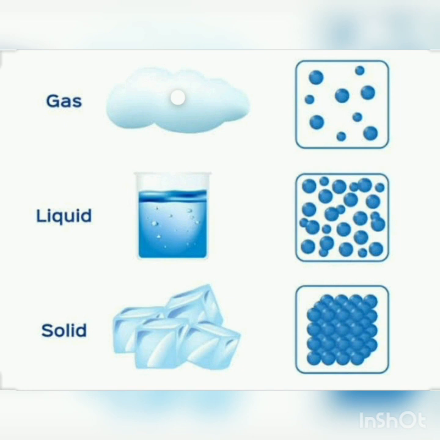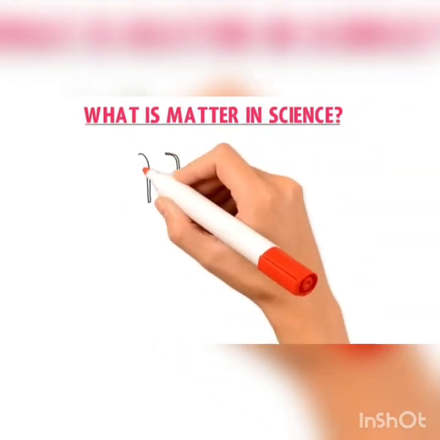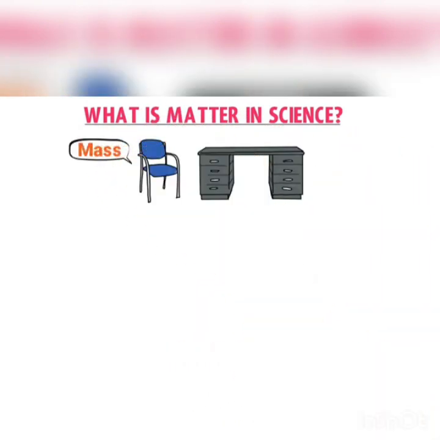Let us watch a video clip related to this, about what matter is, the states of matter, their properties, etc. Now, what is matter in science? Let's consider a chair and a desk. This chair occupies some space, so it has volume. Also, it has some mass.